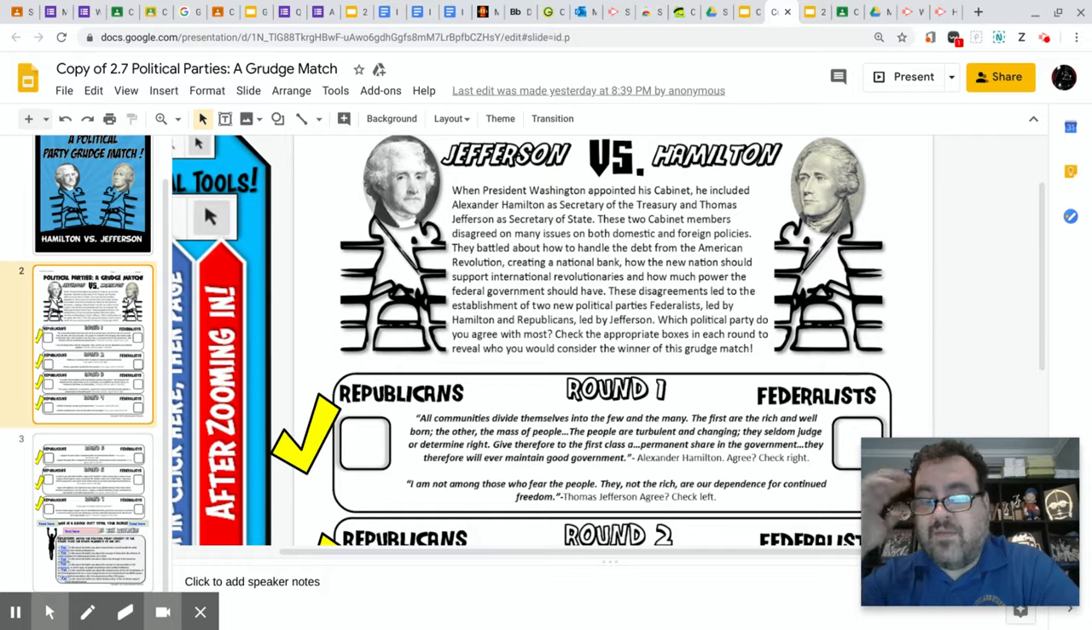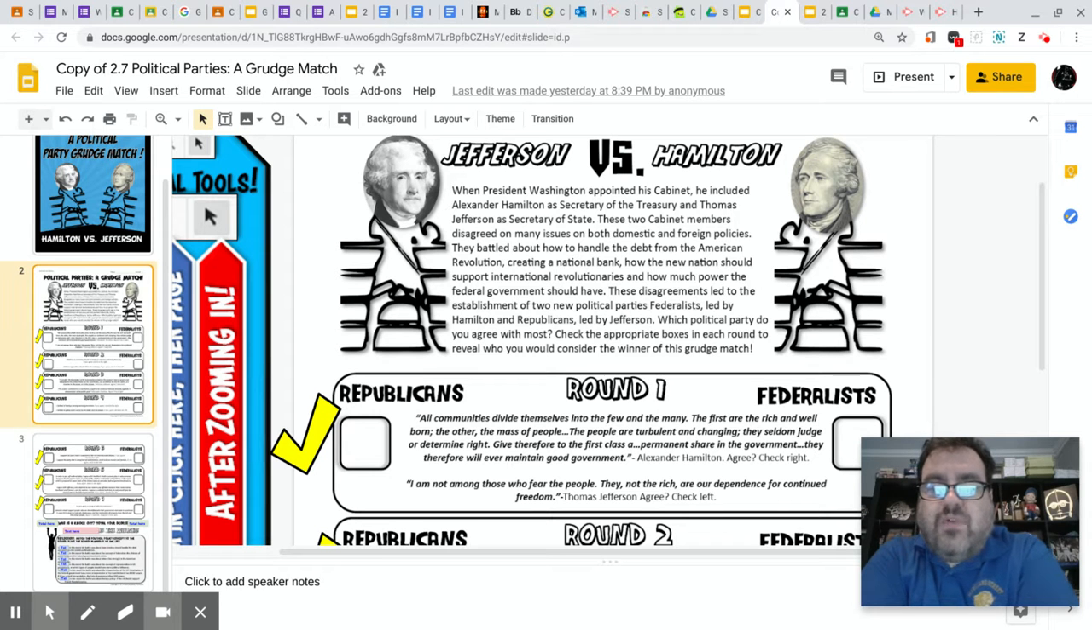If you think back to the video about the chocolate chip cookies, that's one of the big differences between Jefferson and Hamilton, and what the big difference between those two first political parties are. These disagreements led to the establishment of two new political parties: Federalists, led by Hamilton, and Republicans, led by Jefferson. You'll also hear the book refer to them as anti-Federalists or Jeffersonians.